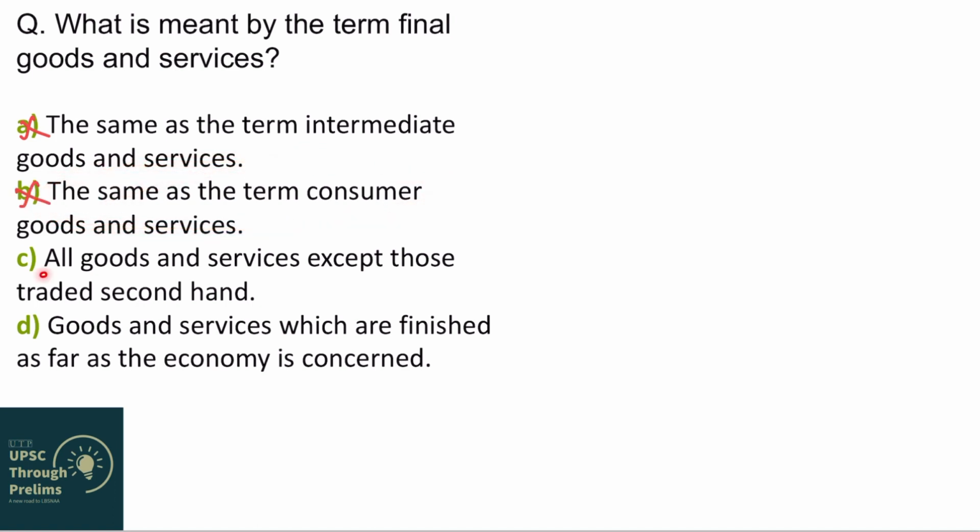Third option. All goods and services except those traded second hand. Not all goods and services. Some of the goods and services are intermediate goods. Hence, not all goods and services are called final goods. Hence, option C is also incorrect. Next option is option D. Goods and services which are finished as far as the economy is concerned. If you watch my video on types of goods and services, I have given you two important criteria to differentiate between final goods and intermediate goods. Please go and watch that in order to better understand this question. So the correct answer to this question is D.